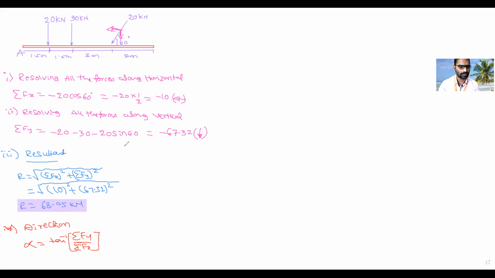So alpha is equal to tan inverse of sigma fy, which is 67.32, divided by sigma fx, which is 10. We will get value of alpha. What is the value of alpha? 81.55 degrees.